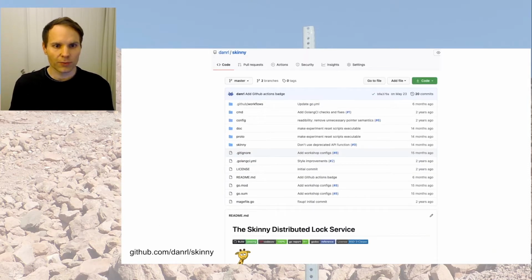Skinny lives in a repository on GitHub, where you can find documentation, the source code, and examples on how to run your own Skinny quorum.